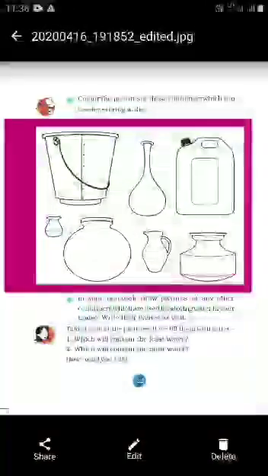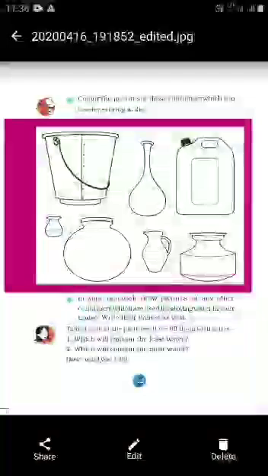Okay, in your notebook, draw a picture of any other containers which are used for storing water in your house. Write the name as well. Not only these containers, your mother may be storing water in some other container also. If your mother is storing water in some other container, you just draw those containers and name them.